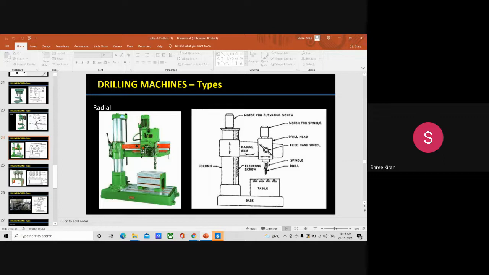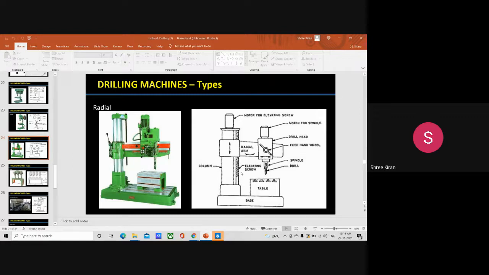So the drill head can be adjusted along these guideways according to the location of the work. In some machines, a separate motor is provided for this movement. The arm may be swung around the column, so it rotates around the column. It can also be moved up and down by the elevating screw to suit workpieces of different heights.